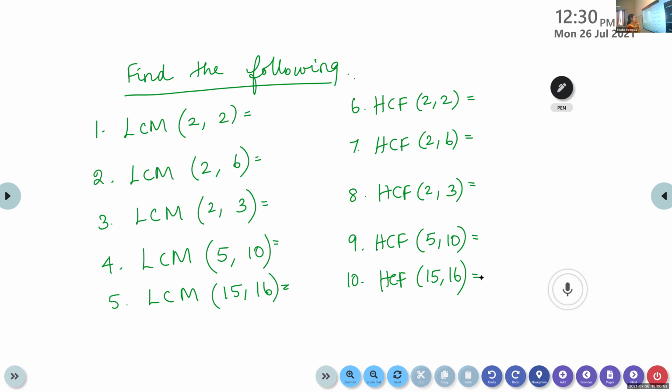Lowest common multiple of 2 and 2. Aman, what is the answer? 2 itself. Okay, if the numbers are same, LCM will be 2. Aditya, what is the LCM of 2 and 6?